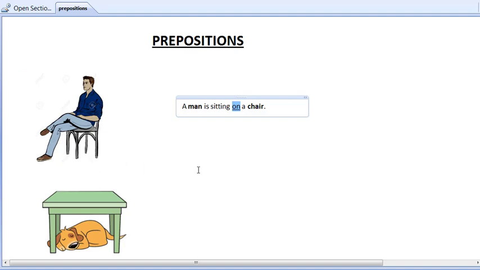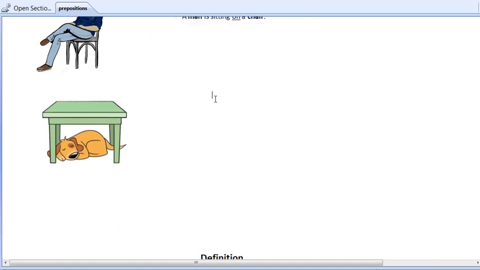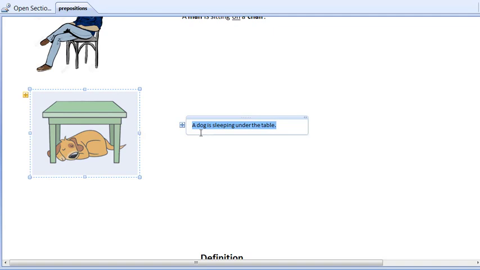Let us move to another example. So here we have a picture of a dog which is sleeping under the table. So I can say a dog is sleeping under the table. So again, in this sentence, which is the noun?